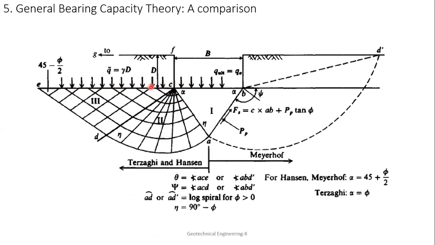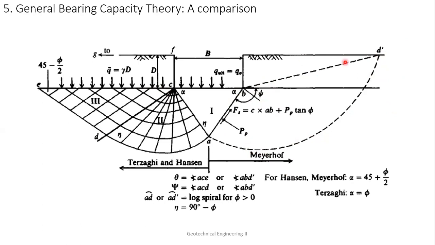Whatever analysis we have done already, I have shown you in the case of Prandtl and Vesic, how these three divisions and zones are used. Compared to that, in the case of the Meyerhof theory, this failure zone is extending up to the surface, going beyond the bottommost surface of the foundation. It is going up to the surface of the soil. This is the positive point of Meyerhof, because in actual failure, this happens like this only. The failure lines will go up to the surface.